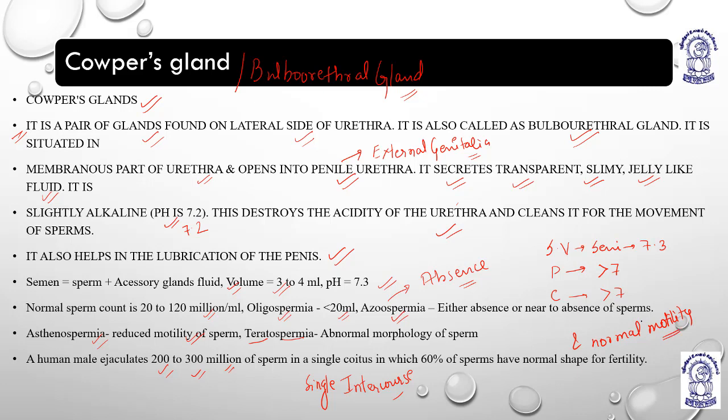Normal means required for fertility, for the conception of a female, so that she can become pregnant. And they have normal motility.